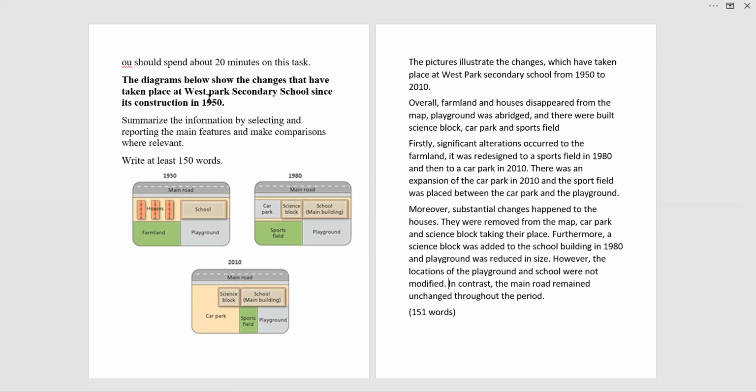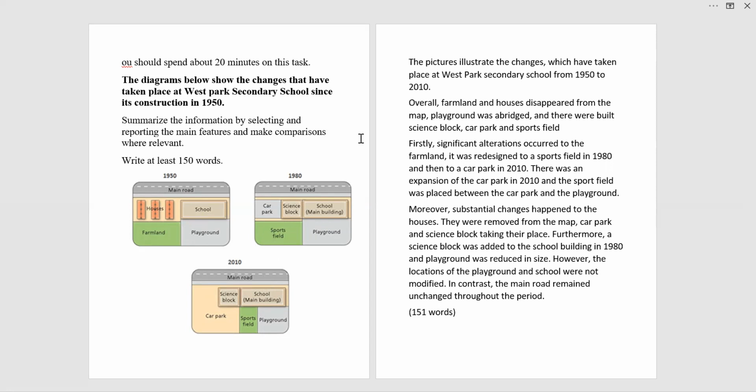The answer is written. The diagrams shown below show the changes that have taken place at West Park Secondary School since its construction in 1950. So we have three different pictures here, and there are changes in these three pictures. This is one of the tasks where we have to compare three diagrams because they all are different, having different features. So if we get such a diagram, how are we going to explain that?